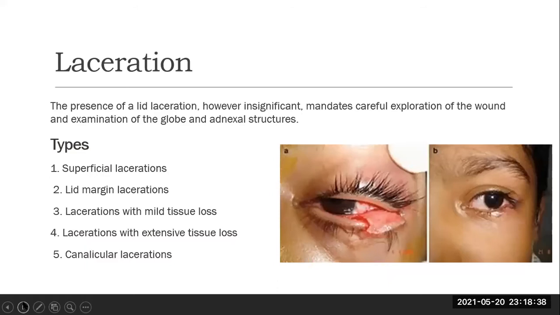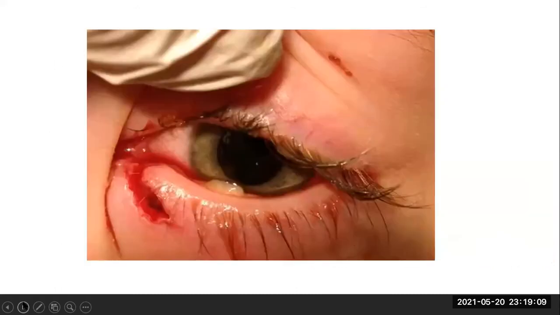Next is the laceration. The presence of a lid laceration, however insignificant, mandates careful exploration of the wound and examination of the globe and adnexal structures. You are seeing a picture of a child having a laceration. So what are the types? First is the superficial, lid margin laceration, laceration with mild tissue loss, laceration with extensive tissue loss, and canalicular lacerations. This is a picture of canalicular laceration.